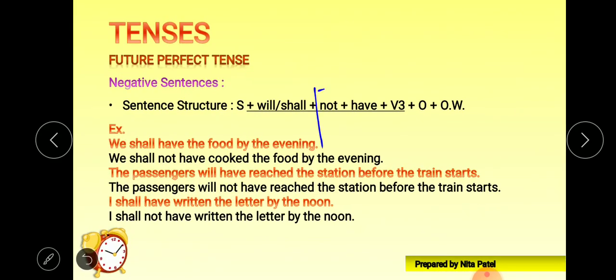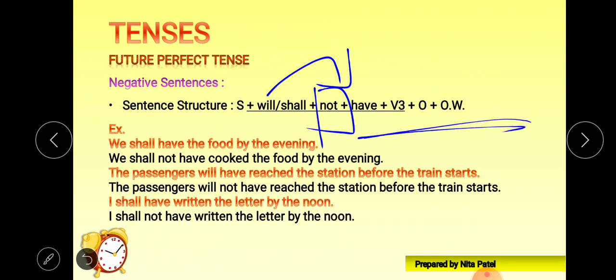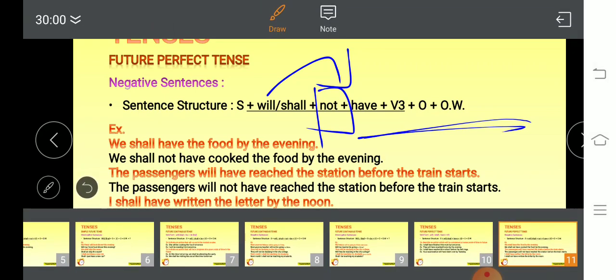Nothing new, we'll just put not just after will or shall, remaining stuff will remain same. Example is there, we shall have cooked the food by the evening. We shall not have cooked the food by the evening, right? We shall not have, just after shall or will put not. Next example,